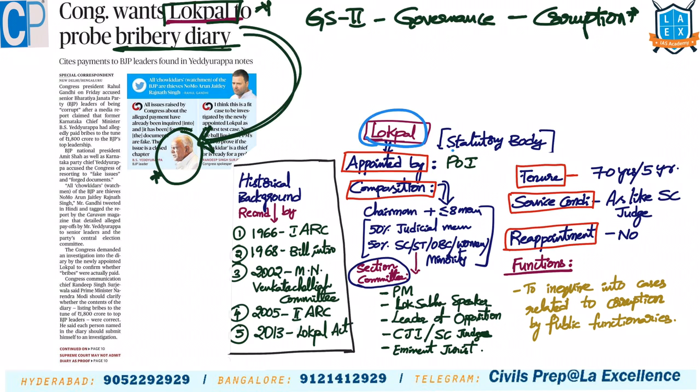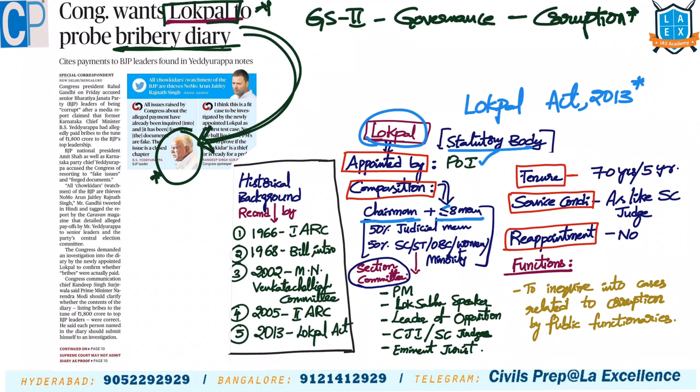Lokpal is a statutory body because it is appointed based on the Lokpal and Lokayukta Act of 2013. Based on this act, Lokpal is appointed by the President of India. It has one chairman and up to 8 members. Out of these 9 people, at least 50% should be judicial members, and 50% should belong to SC, ST, OBC, women or minority.